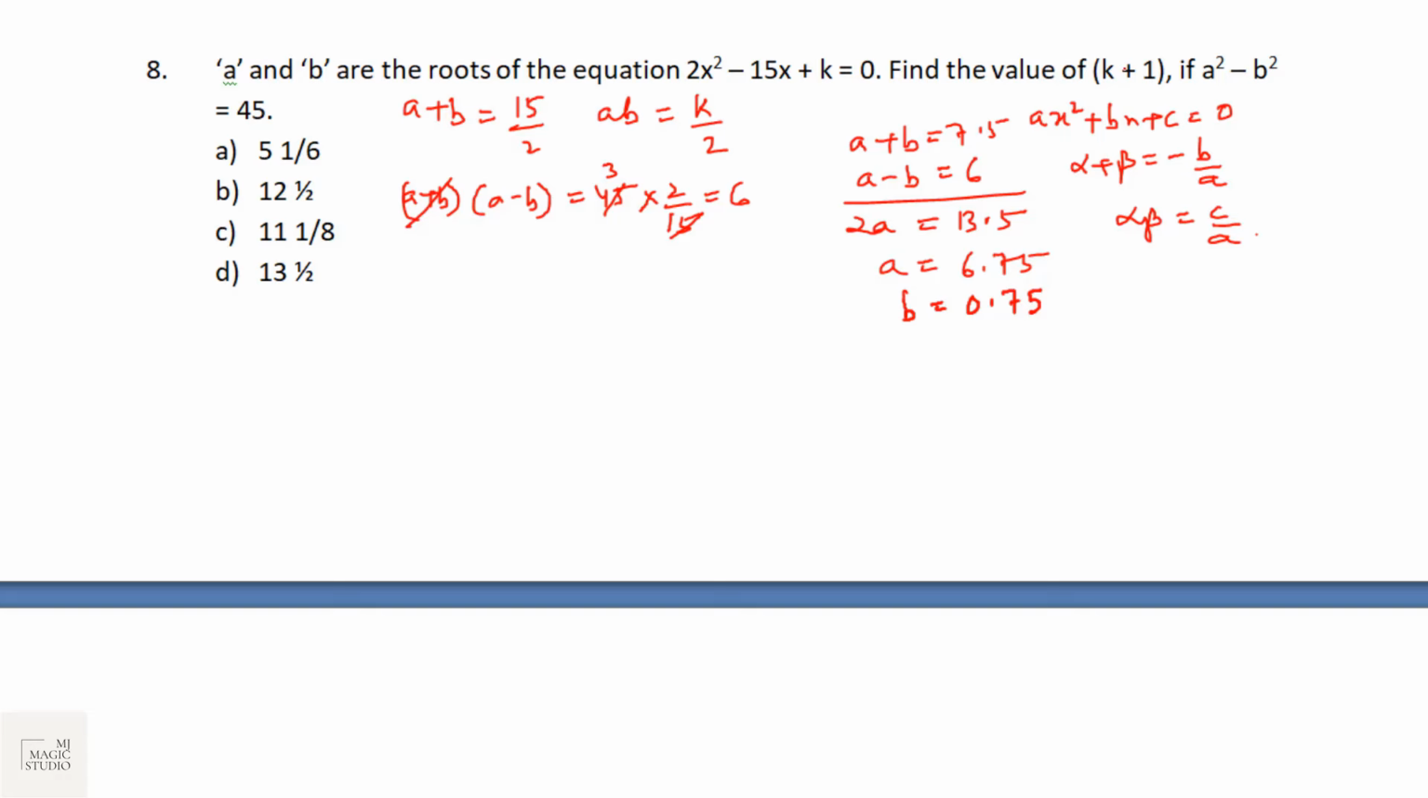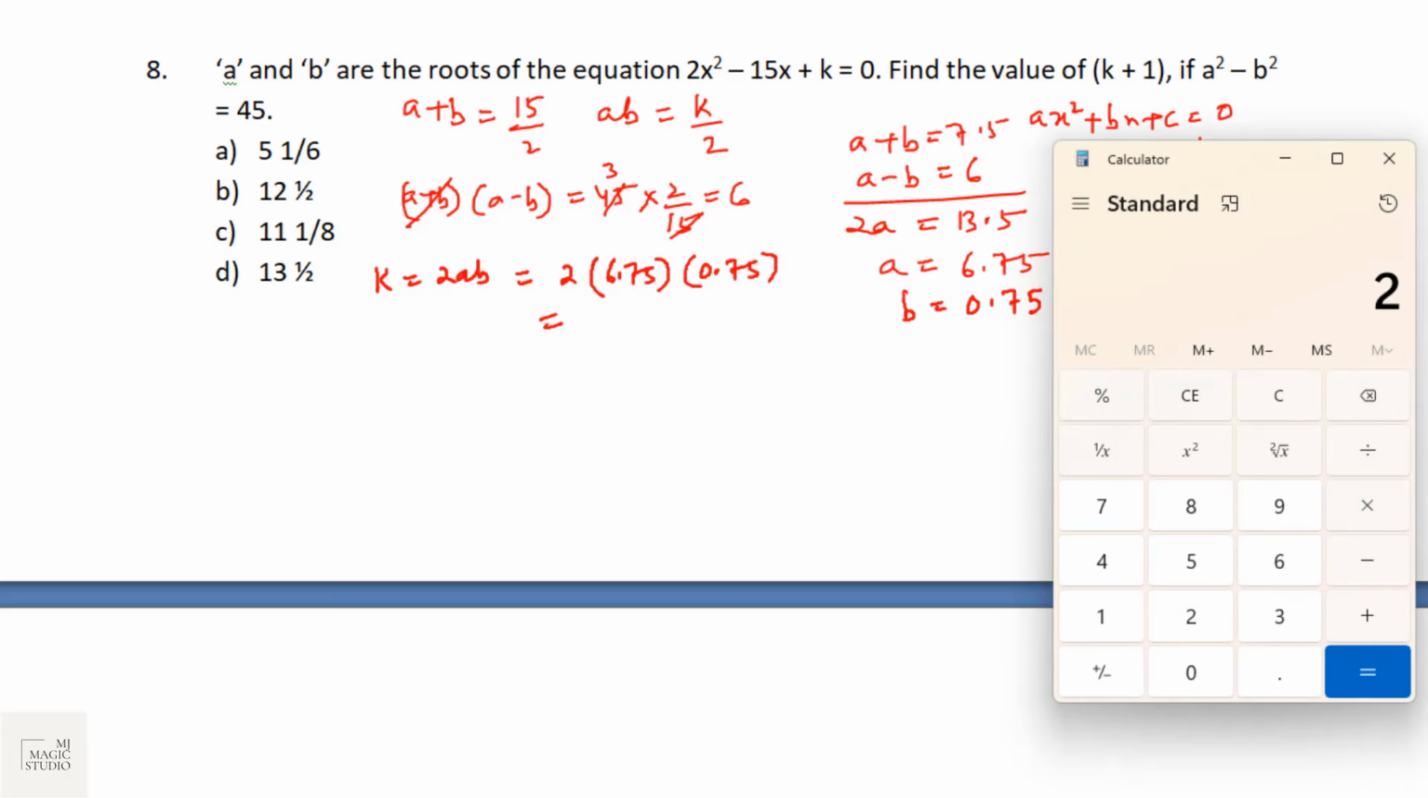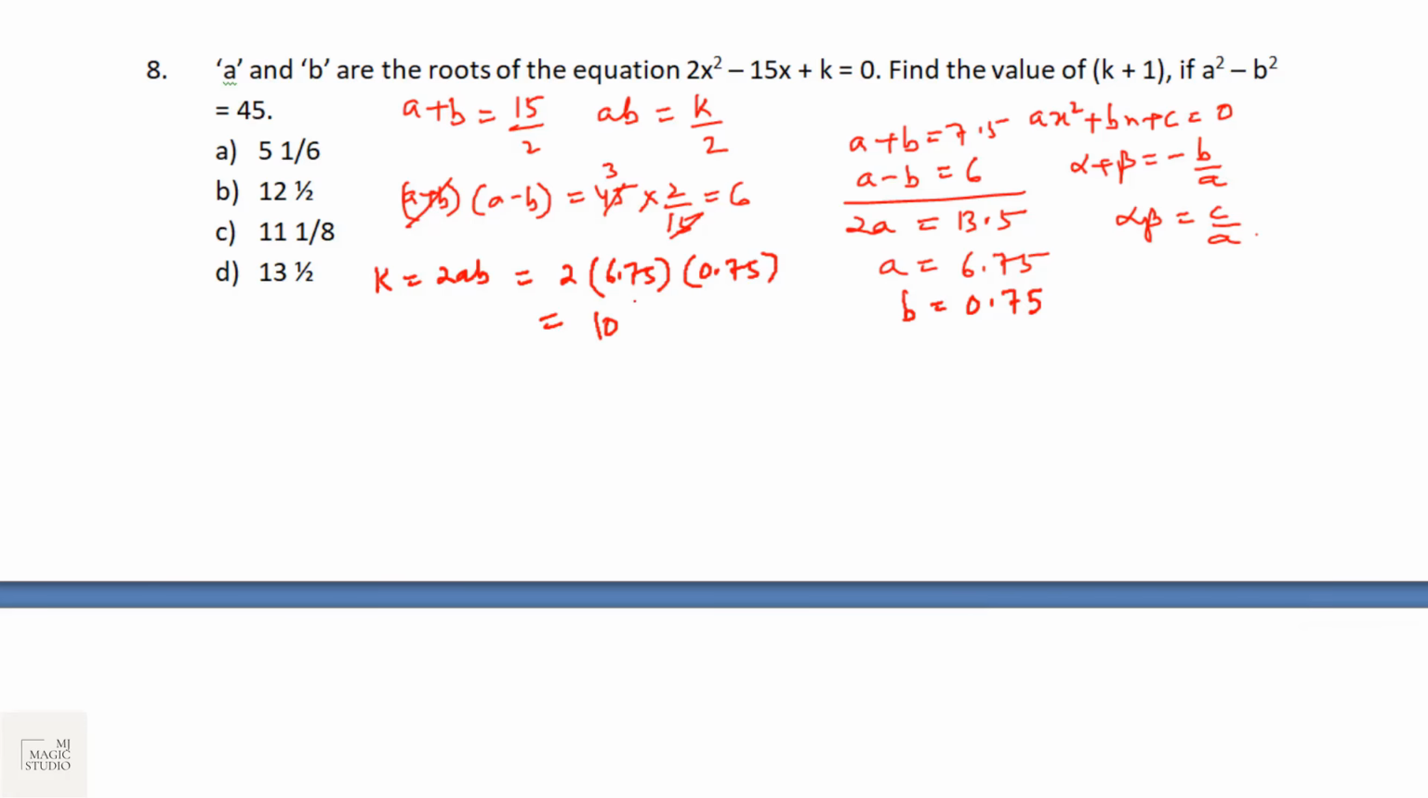What is asked of us, what is the value of k plus 1? Now k is 2ab. That is equals to 2 into 6.75 into 0.75, and we will have this value. 2 into 6.75 into 0.75, that is 10.125. That means 10 1 by 8. Question asks what is k plus 1? K plus 1 is 11 1 by 8. That is in option C.